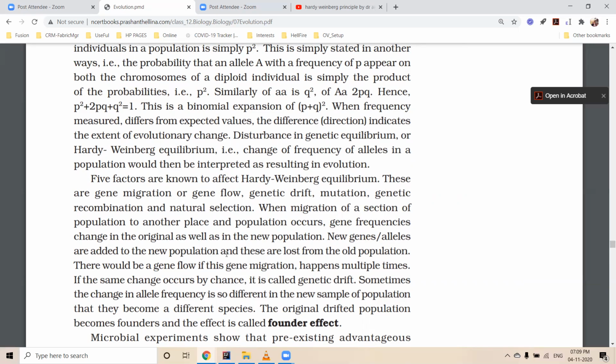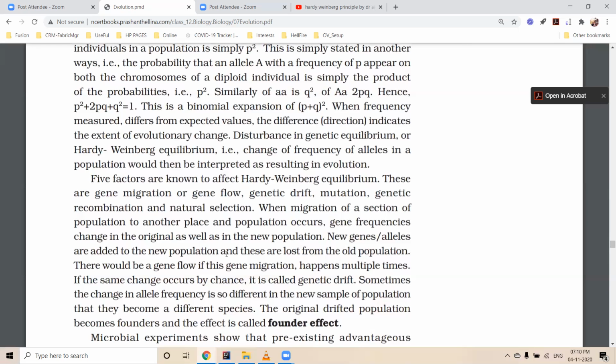Observe, sometimes the changes in allele frequency are totally different, and the new sample of population is totally different from the old one. So the original drifted population becomes founders and the effect we call the founder effect.